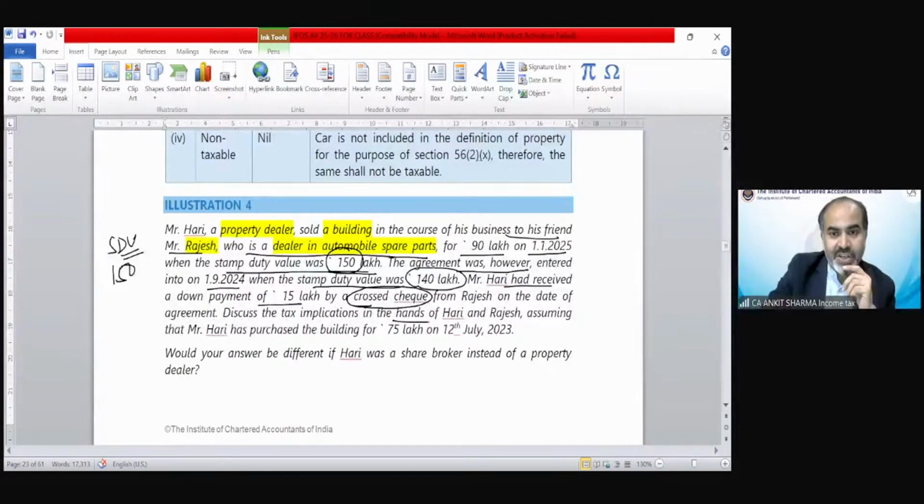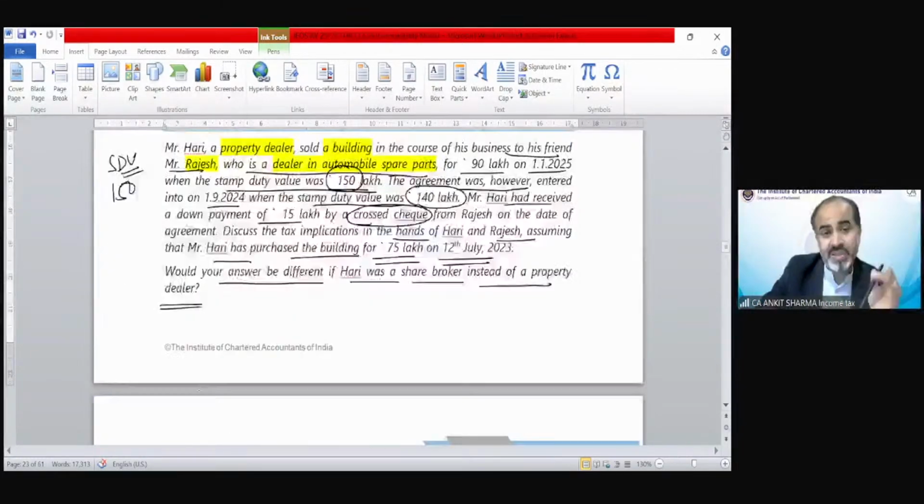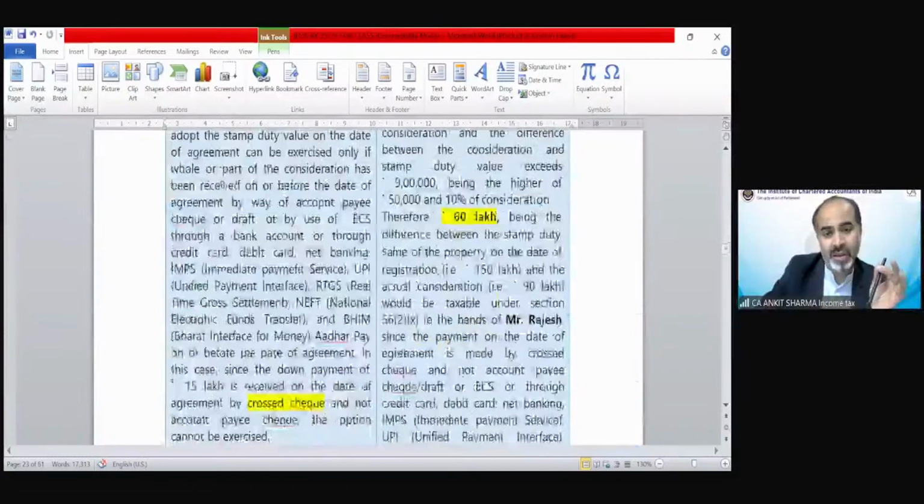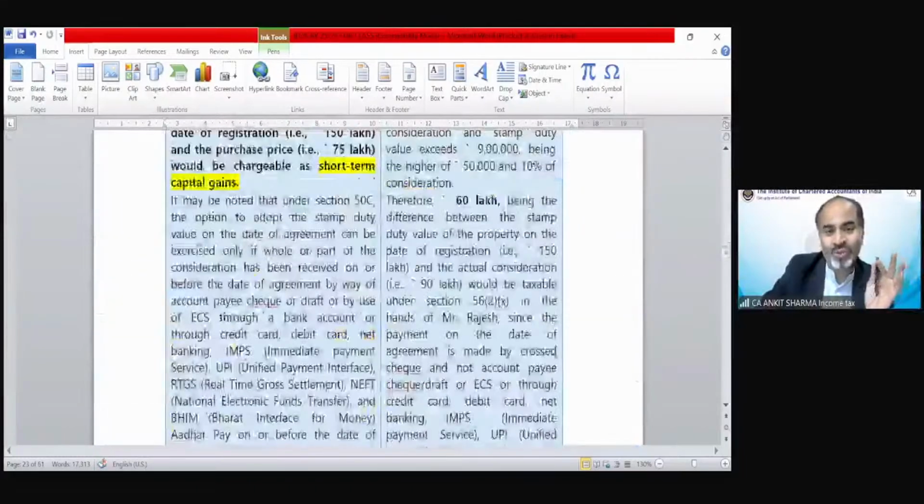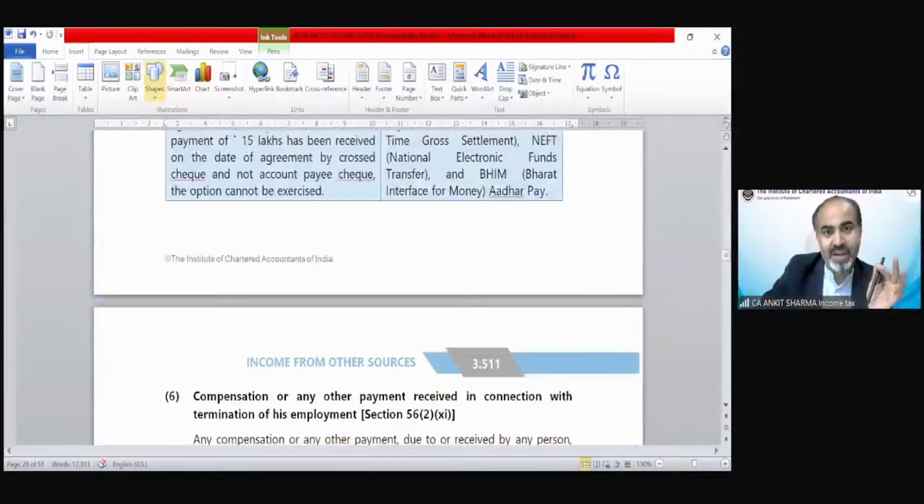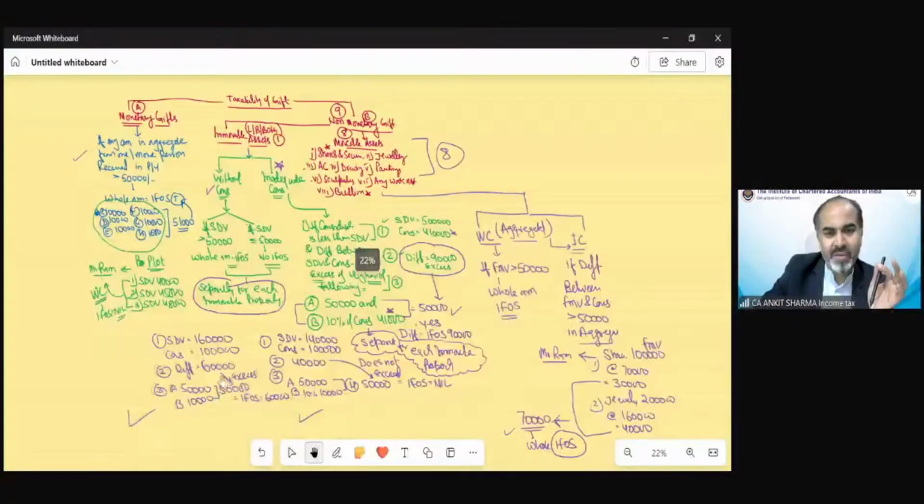So 150 lakh would be taken for the purpose of calculation. Discuss the tax implication in the hands of Hari and Rajesh, assuming that Mr. Hari has purchased the building for 75 lakh on 12th July. Would your answer be different if Hari was a share broker instead of a property dealer? If you see the solution in the study material, it is a huge solution. You might be feeling, what is happening? Let me show you the solution in a simple way, of course.